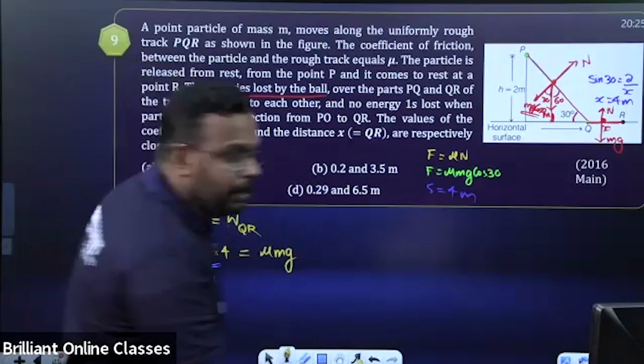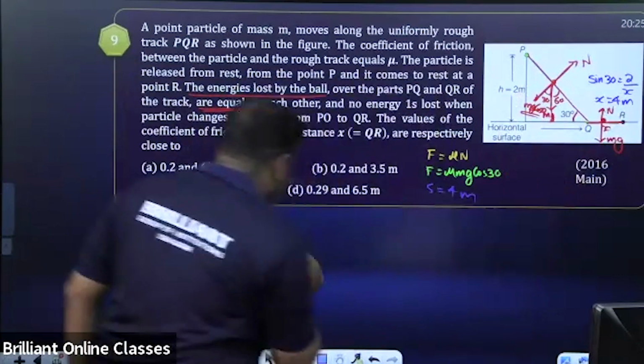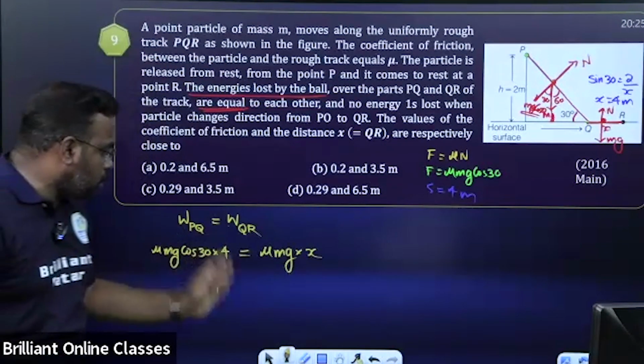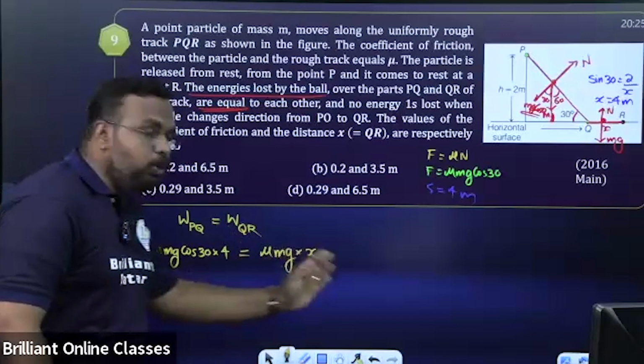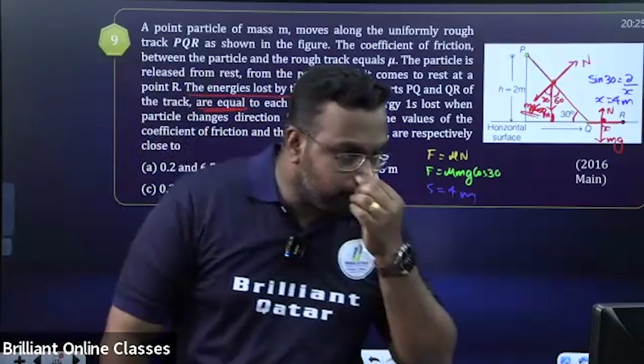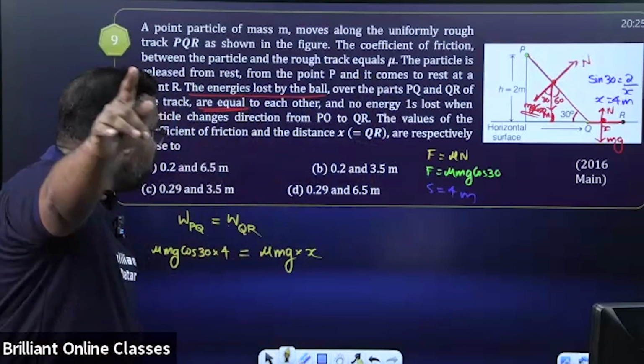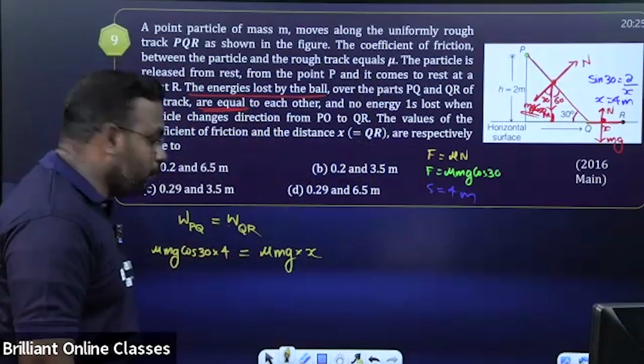And what is the displacement taken? X. So it is mu mg into X. So look, LHS is mu mg cos 30 into 4. RHS is mu mg into X. Okay or not? Now it's your turn. Can you solve this and find the value of X? X quickly.